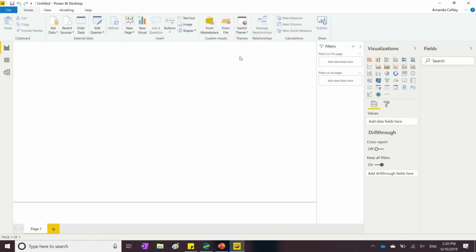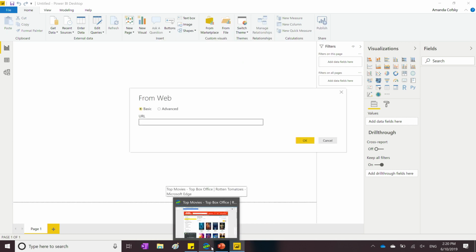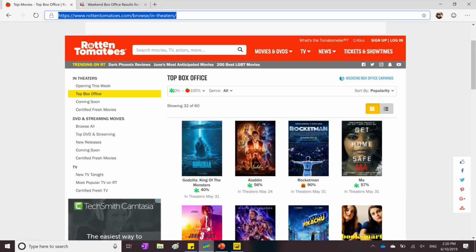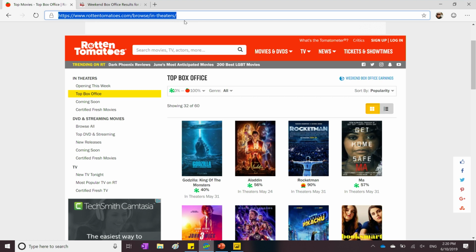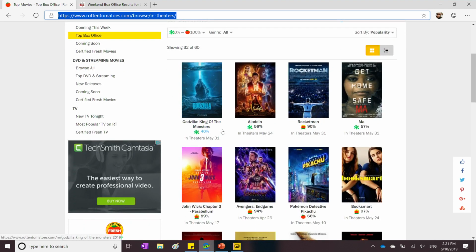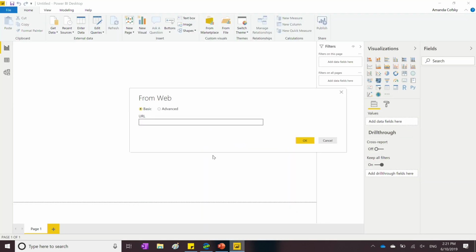This is a fun connector that's really good when you're getting started because you don't really need to have your own data to play with. You can go and pull data from, say, Rotten Tomatoes, which is what I'm going to use for my demo. If you've never seen Rotten Tomatoes before, it's a website that has all the latest movies out there, and everyone gives it a score, and if it's good or bad, and it has a little splat icon if it's bad, and a tomato if it's good. And so that's the data I'm going to pull in.